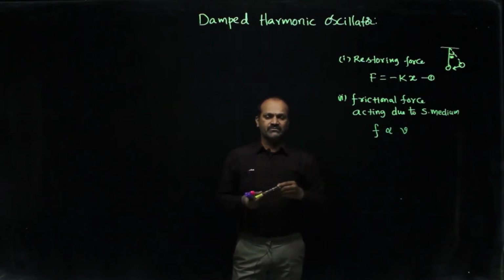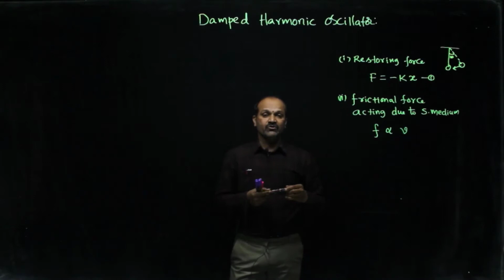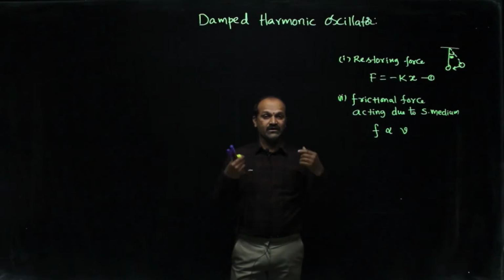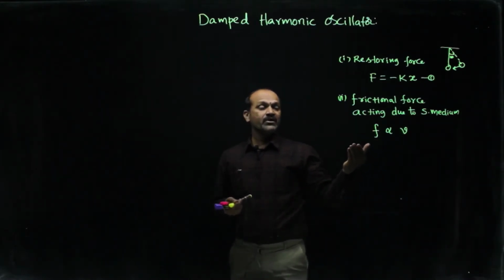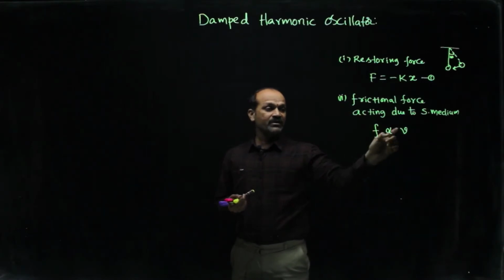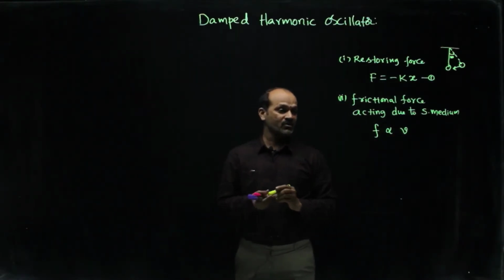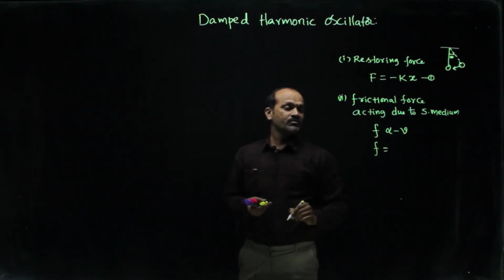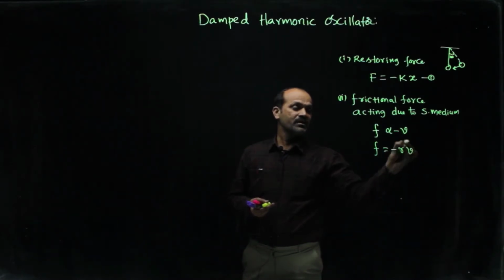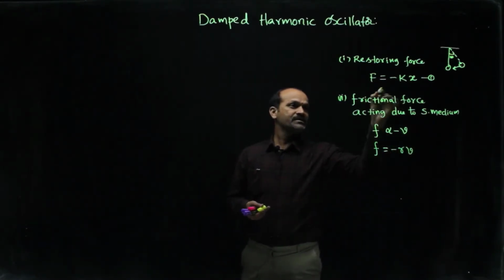In general, when riding a bike, if you go slowly the opposing force will be less, and if you go a little faster the opposing force due to air will be more. That is, the frictional force offered by the medium on the moving particle is proportional to its velocity but acts in the opposite direction, right. Here k is the restoring force per unit length, simply the force constant.